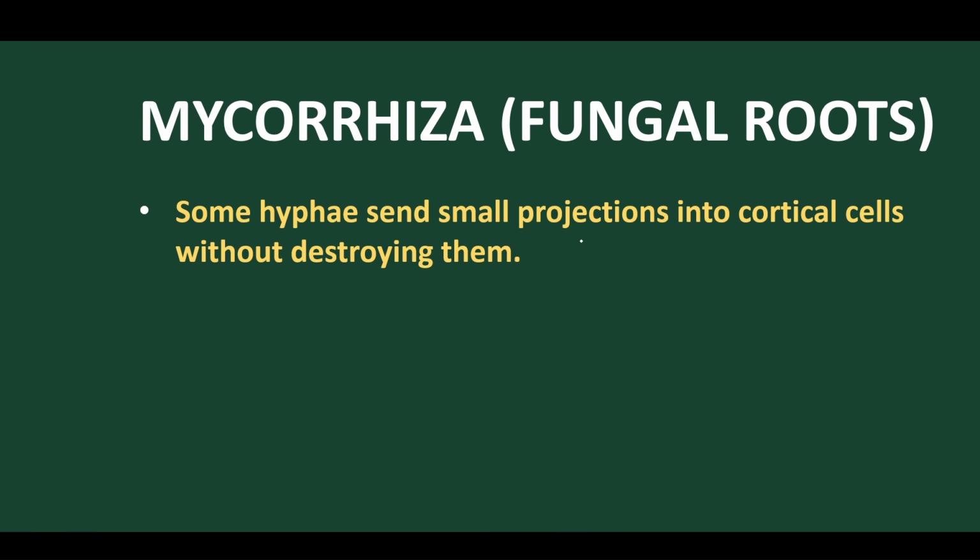Some hyphae send small projections into the cortical cells without destroying them. Suppose these are the cortical cells, the cortex. Got it? And here what will happen? These mycorrhiza form this arbuscular region without destroying the cells. From this VAM, without destroying the cortex, they extract the food materials, and in return they provide nutrients to the plants. So this is how the condition works.